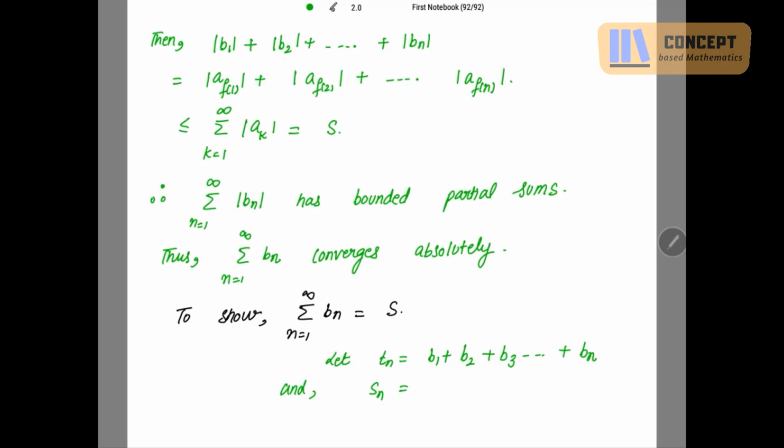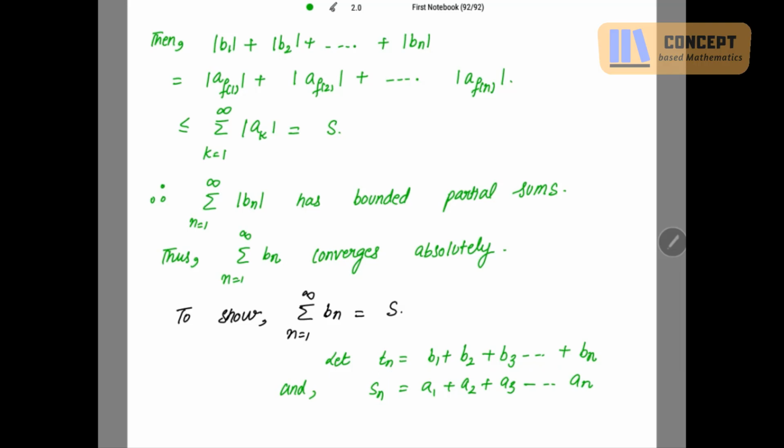So sum of first finite n terms, I take that sum to be Sn for An: A1 plus A2 plus A3, and so on. So for An's, I am taking the sum of first n terms to be Sn, and for Bn's I take sum of first n terms to be Tn, right?